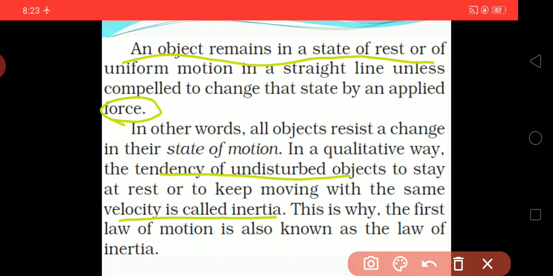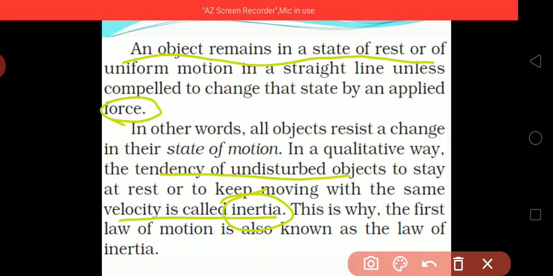What we said as inertia is the tendency of an undisturbed object to stay at rest or to keep moving with the same velocity. The property or tendency of an object to stay at rest or to keep moving with constant velocity is said to be inertia. This is the definition of inertia.